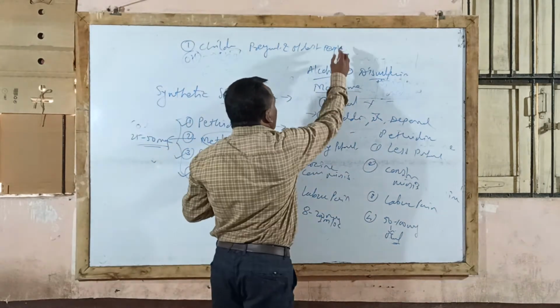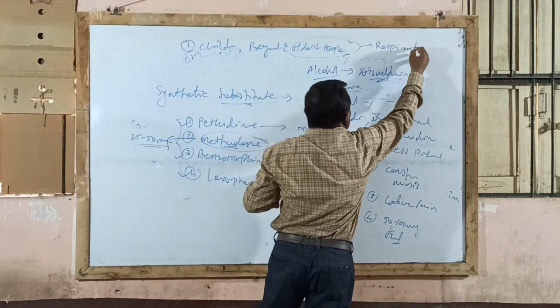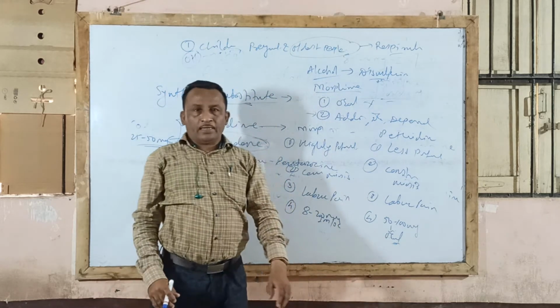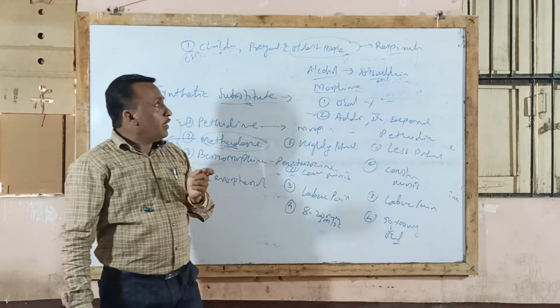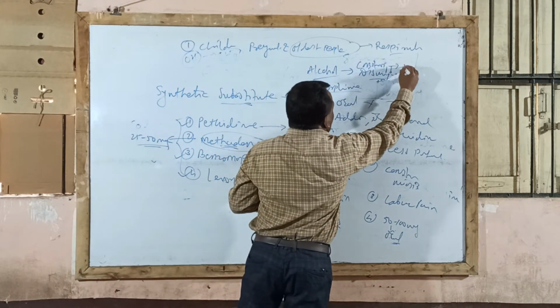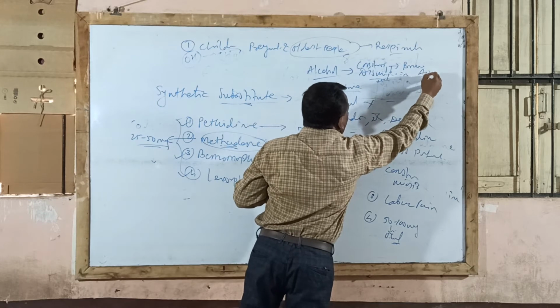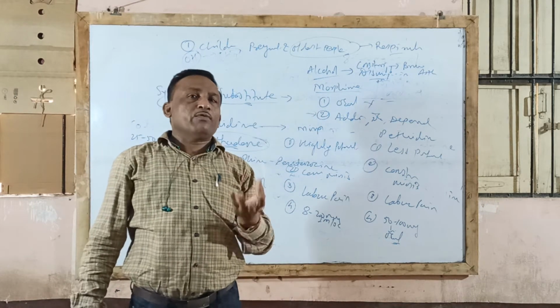Because in old age people it may cause respiratory depression because of its depressant action on the medulla oblongata. Already in old age people respiration is slow, and it also causes constriction of bronchial smooth muscle that may lead to bronchial asthma in the patient. In old age people constriction occurs. There is a difficulty in breathing.